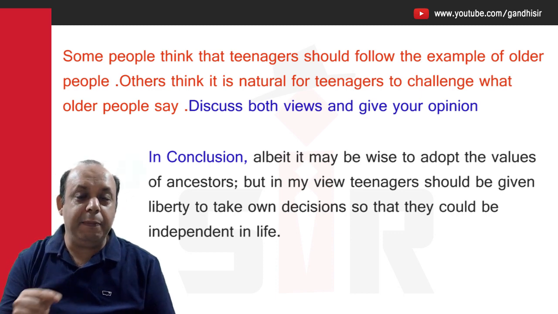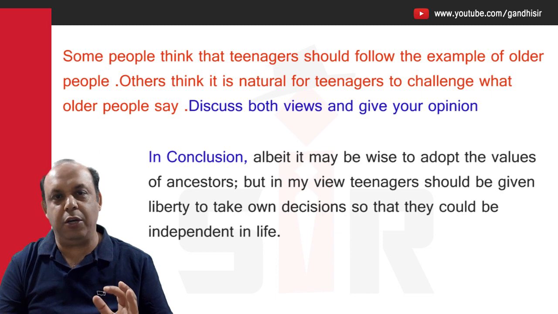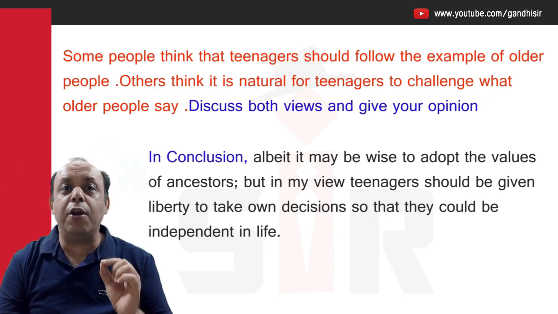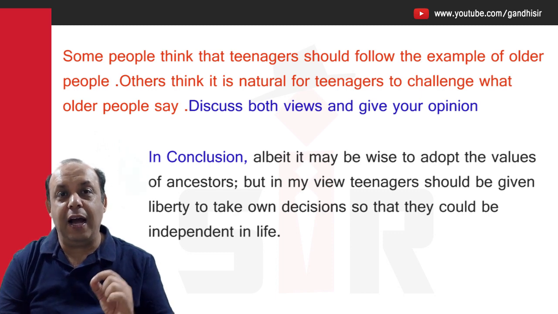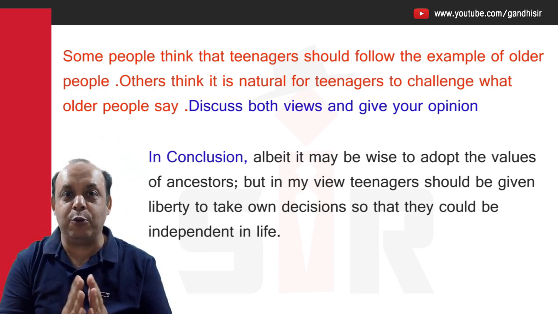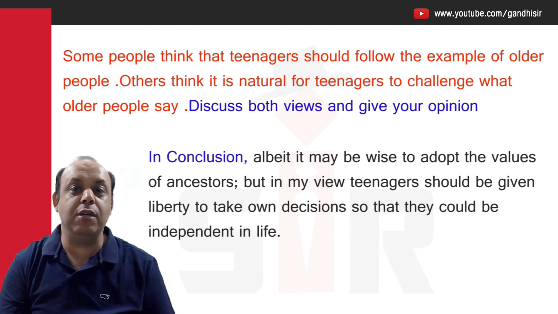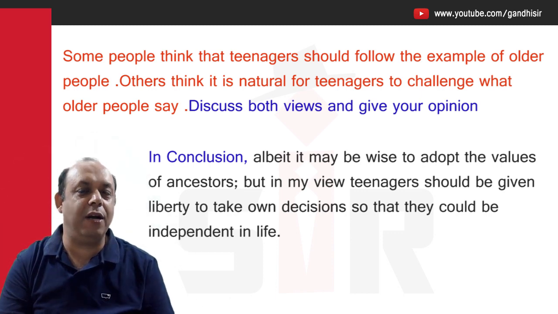See, now what you need to keep in mind is that your punctuation should be very good here. Do not place a comma after although or albeit. If you are using a line and the 2 sentences are independent, and you are separating them and building a relation, this is how the but can be used. Right? Be sure about all the things, all the parameters, what is important to understand in a conclusion.